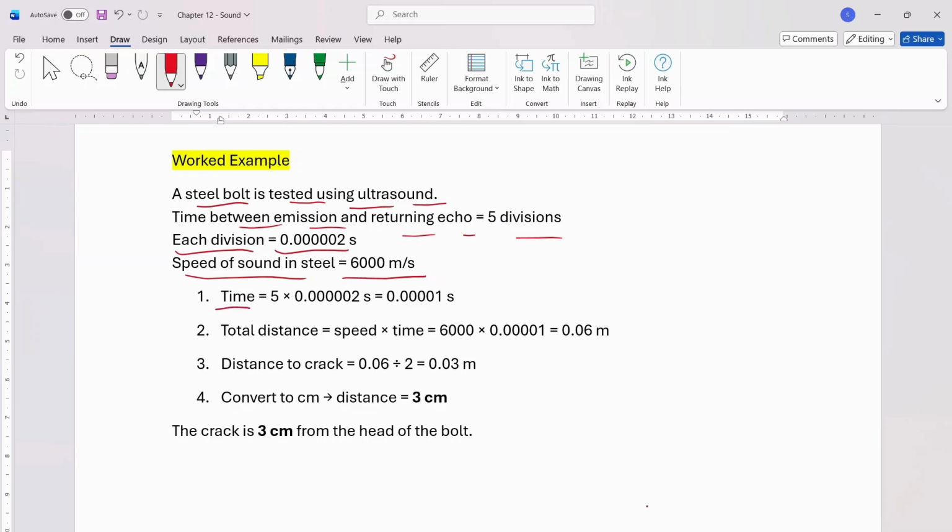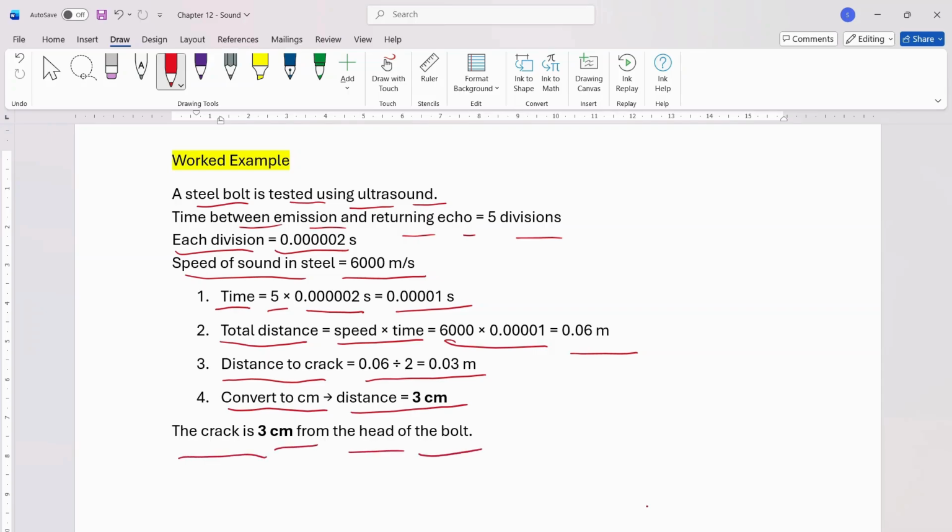So the time is given as 5 divisions; we multiply 5 by the time for each division and we get the time. Then for total distance, our formula is speed times time. So we multiply and we get our distance in meters. Then the distance to the crack is 0.06 divided by 2, which also gives us the distance in meters. When we convert this to centimeters, our distance comes to 3 centimeters. So the crack is 3 centimeters from the head of the bolt.